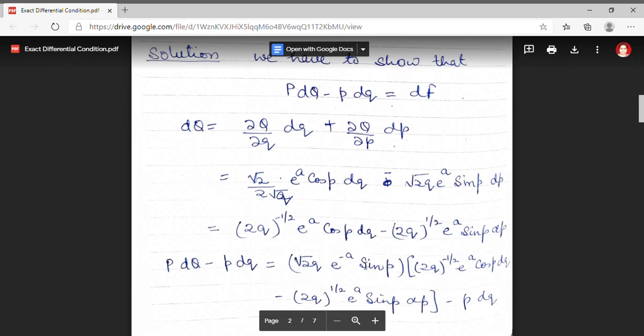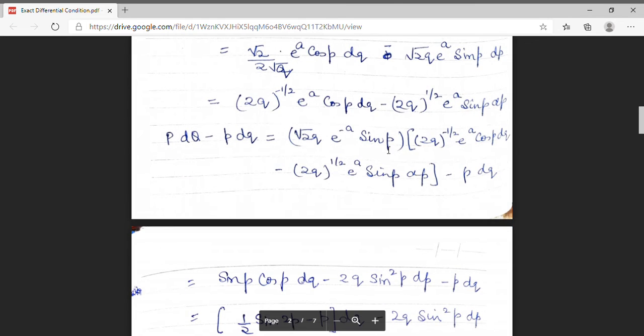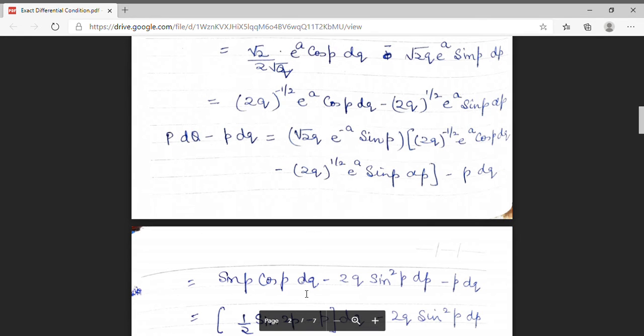I have determined the value of dQ, substituting its value, minus the factor small p dq. Now opening the bracket, I get the term sin p cos p dq minus 2 small q sin square p dp minus small p dq.